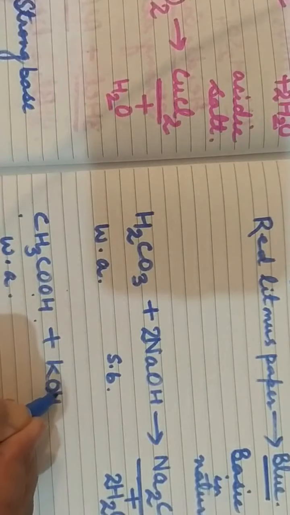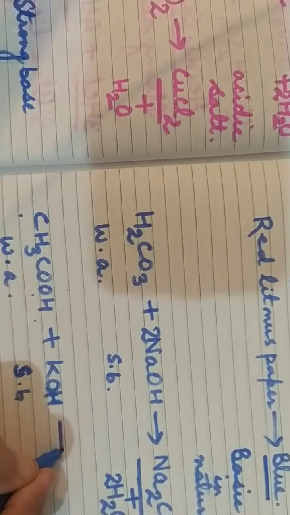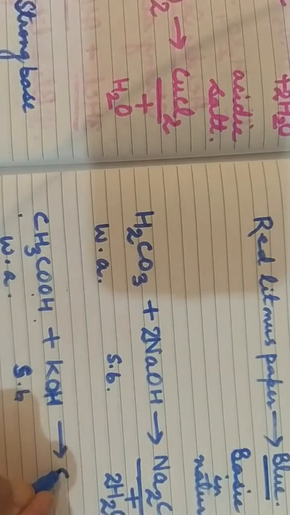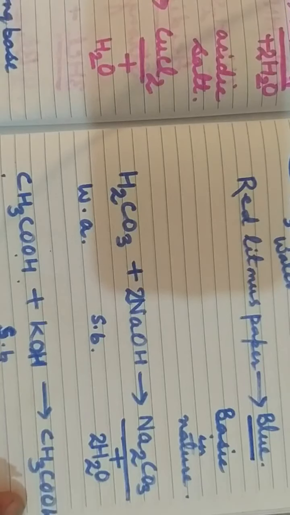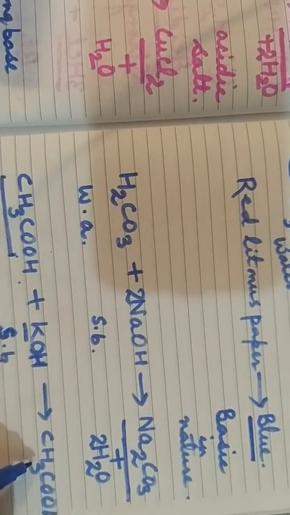Potassium hydroxide is a base, and it is a strong base. Then what will be formed here? CH3COOK, that is potassium acetate, CH3COO from here and K from here, along with water.